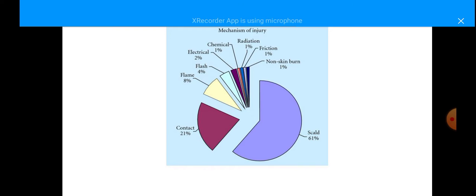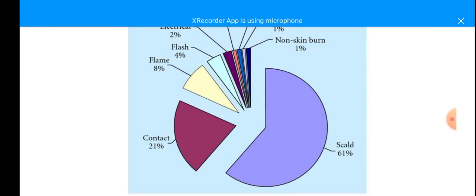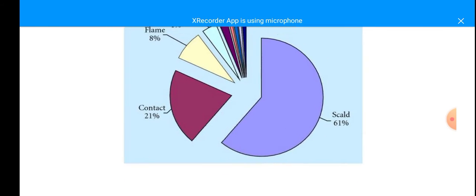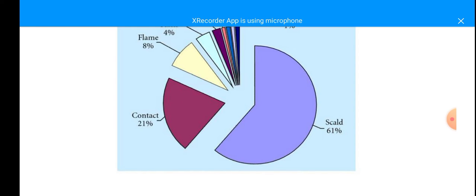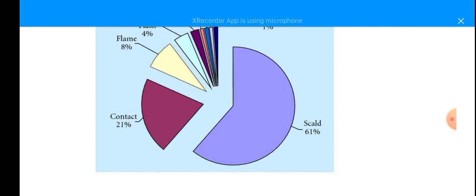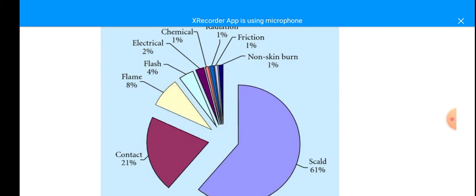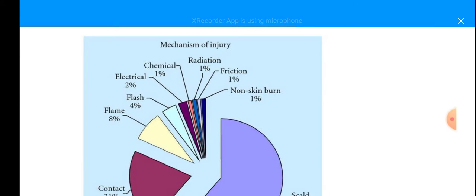When you see the statistics, most burns are due to scalds, that is, hot liquids. Scalds account for 61%, contact burns 21%, flames 8%, flash 4%, electrical burns 2%, chemical 1%, radiation 1%, friction 1%, and non-stick burns 1%.